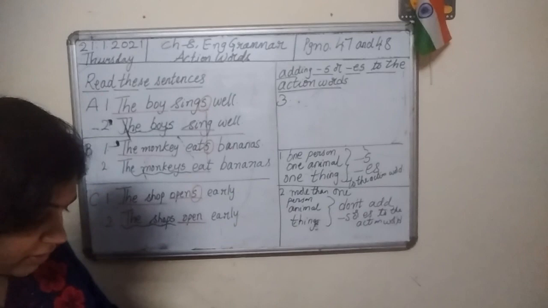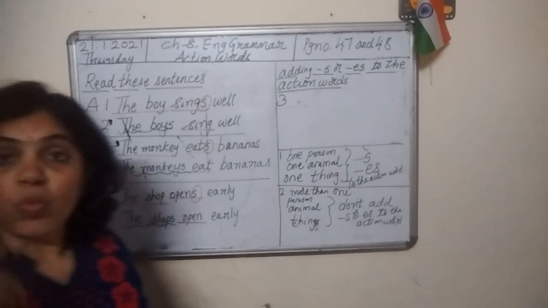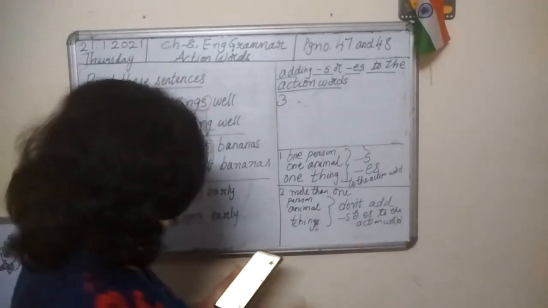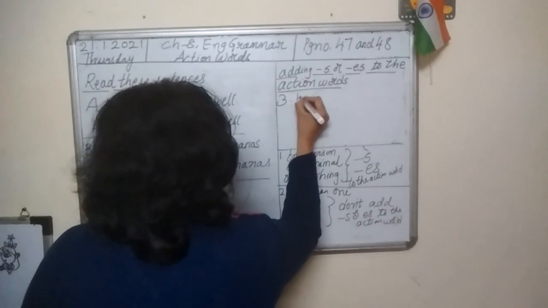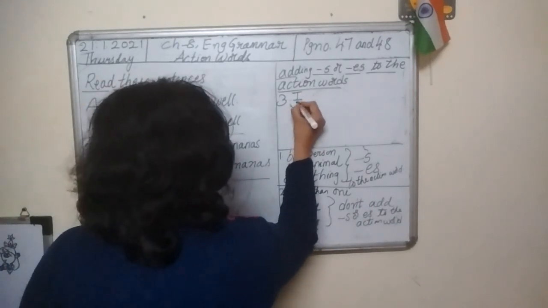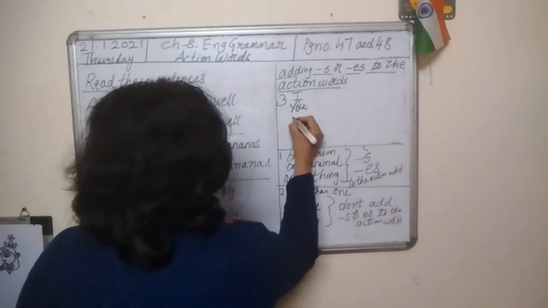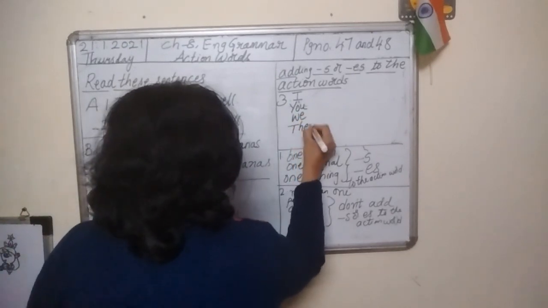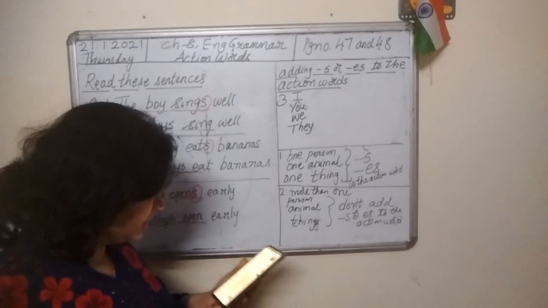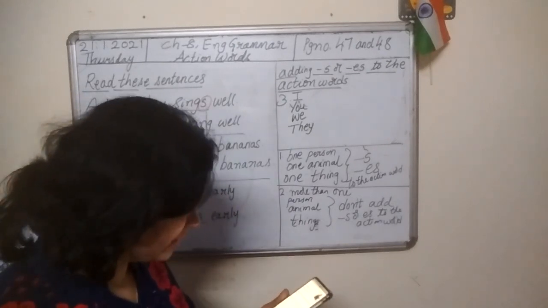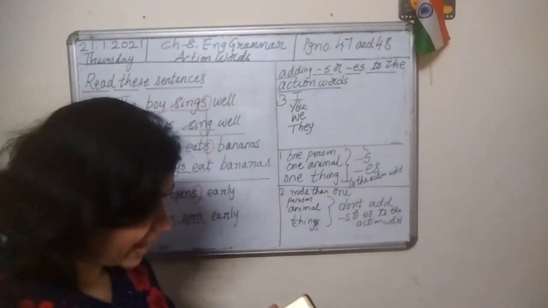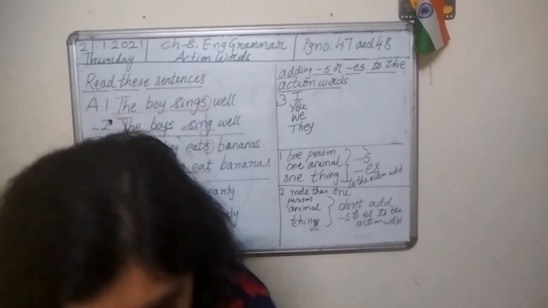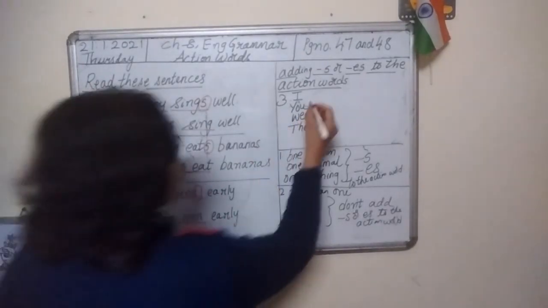With the words I, you, we, and they, we do not add S or ES to the action word.